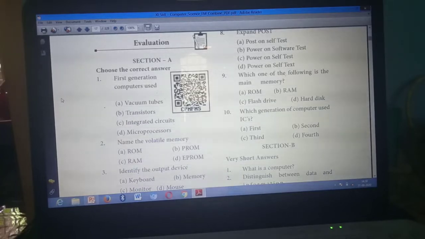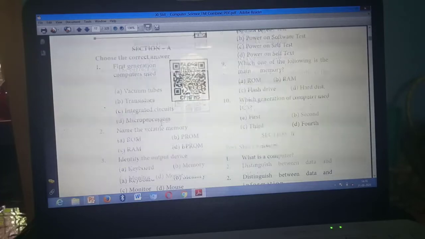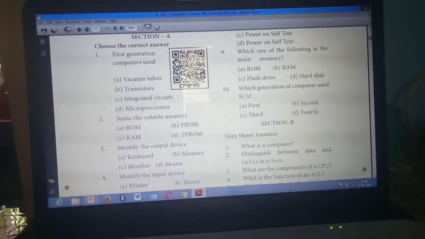First generation computers used in. Which is the answer? Option A, vacuum tubes. Okay. First generation computers used vacuum tubes. Have you marked? Yes. Second question. Name the volatile memory. Which will be the volatile memory? That means temporary storage memory. Think and say ROM. Sorry, not ROM, RAM. Okay. Option C. Name the volatile memory. Option C is the answer, RAM. Have you marked?